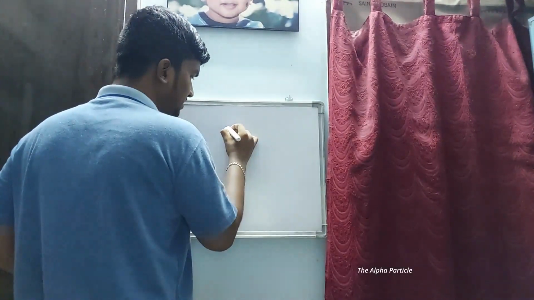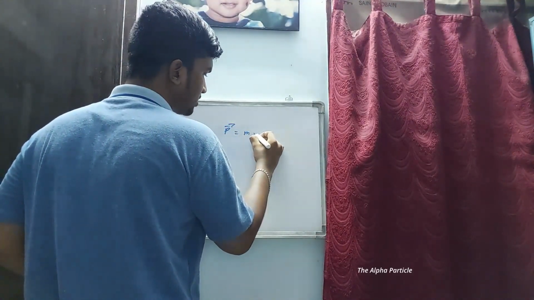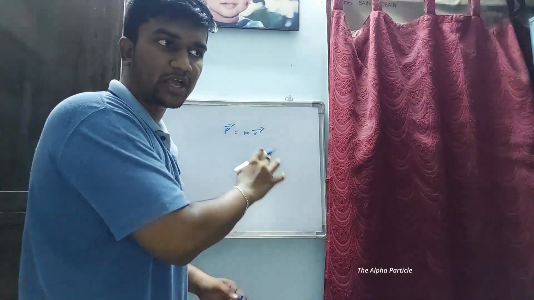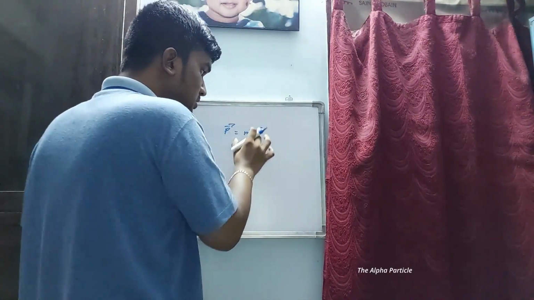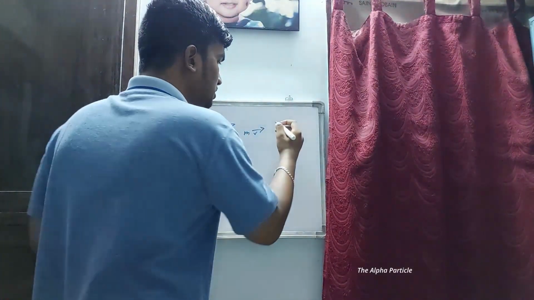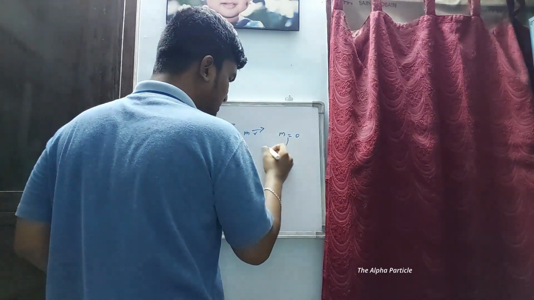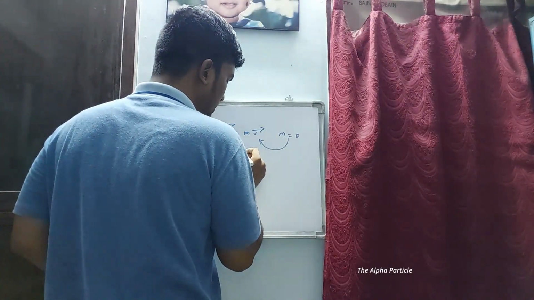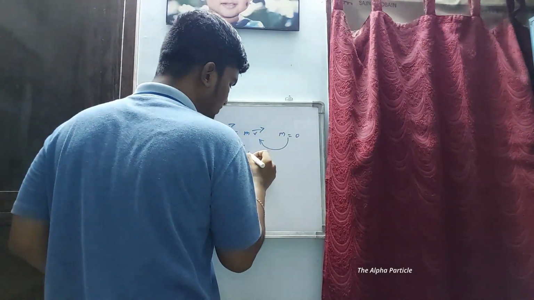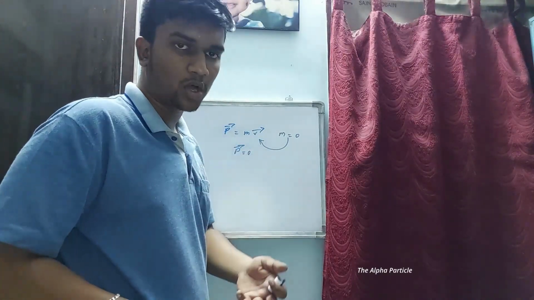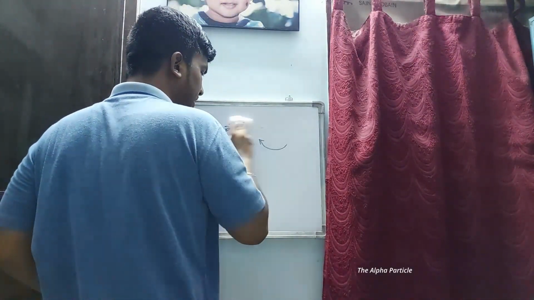Well, let's say we all have studied momentum is the product of mass times the velocity. Now, momentum is a vector quantity. So, we define momentum as P vector equal to m into v vector. So this is what we have been told about momentum, right? So now you may ask one thing. You said the mass of a photon is 0. So if we substitute 0 in this equation, then you should get the momentum of the photon to be 0 also. But that's not the case.